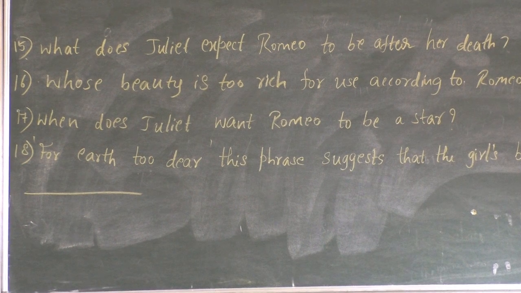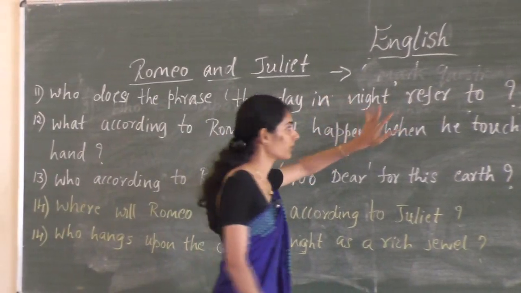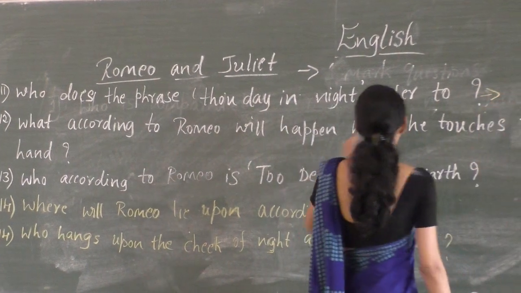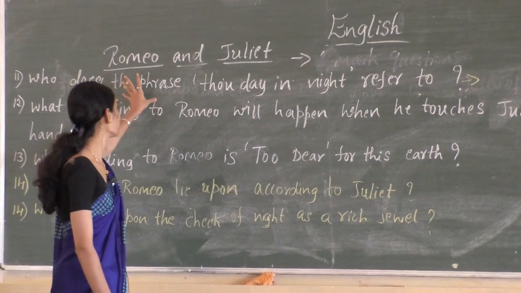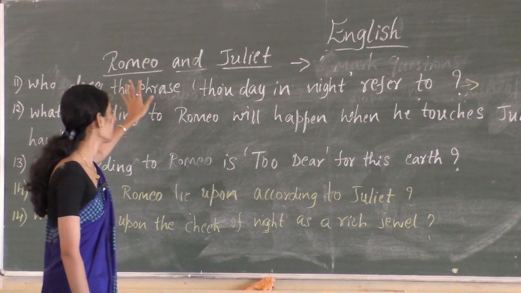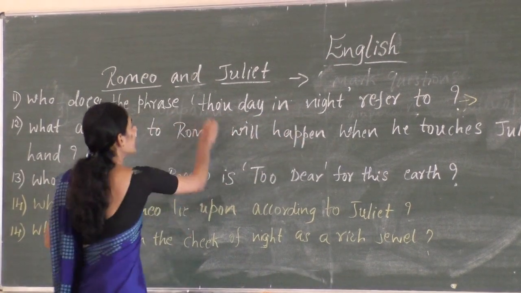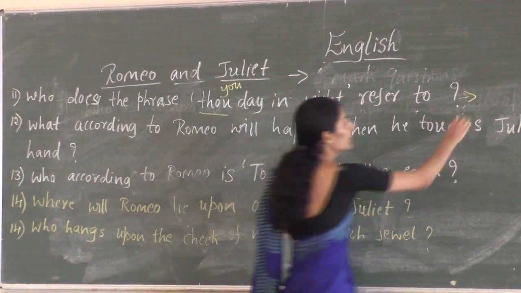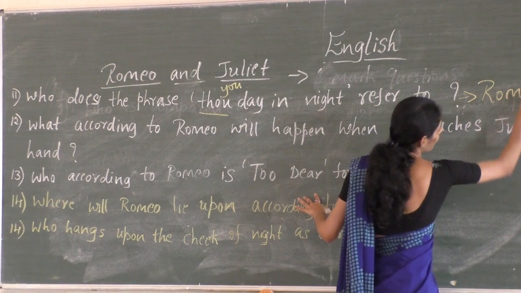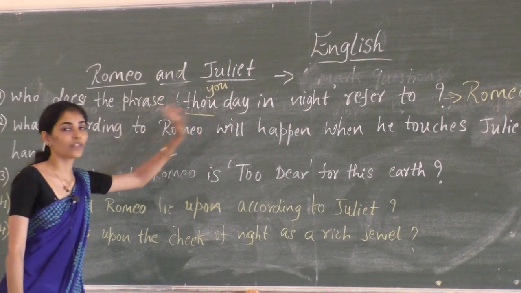So now let's look at these questions. Look at the 11th question. Who does the phrase "thou day in night" refer to? We have already seen this in the previous questions. Here the sentence form is twisted, but the question is the same. You know that "thou" means you. So "you day in night" refers to Romeo. So the answer for this question is Romeo.